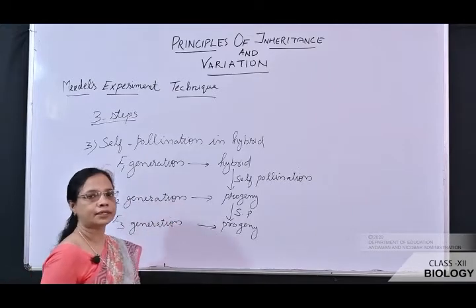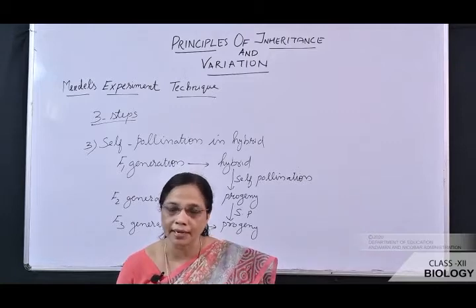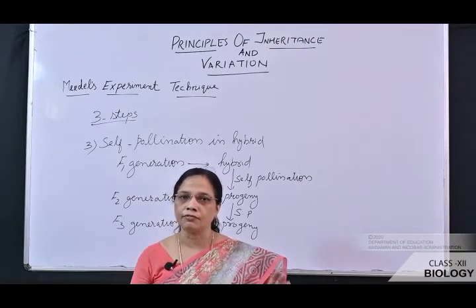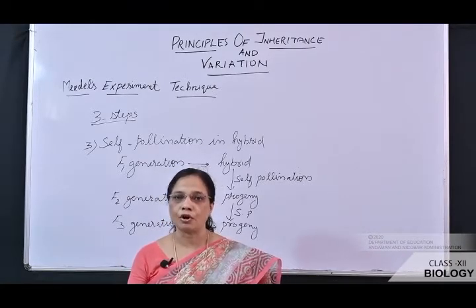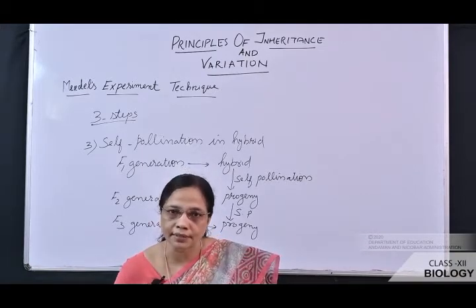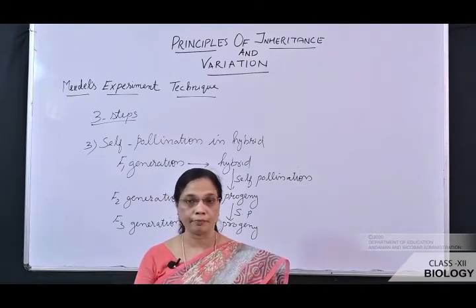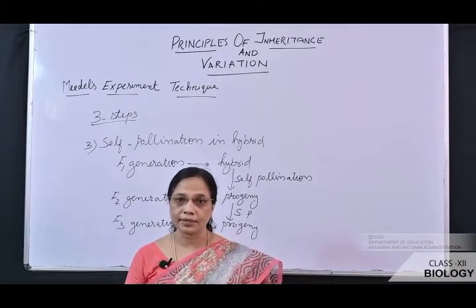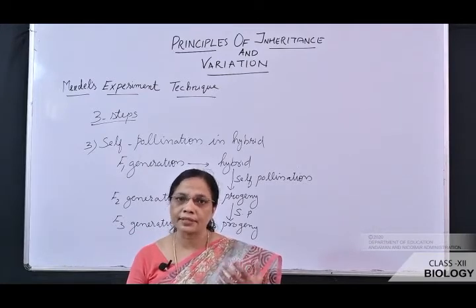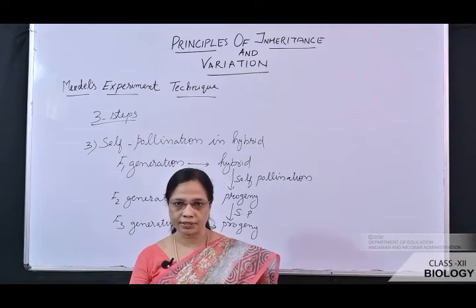Okay, these are the three steps of the experiment conducted by Mendel. So what are the steps? The first step is selection of pure parent plant. How are the pure parent plants selected? Pure parent plants are selected by self-pollinating the plant for many generations, and if the same character keeps appearing, it is considered as a true breeding variety.